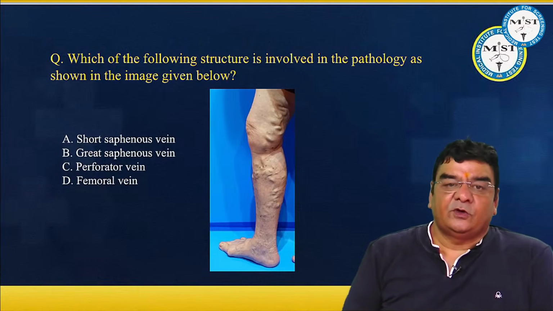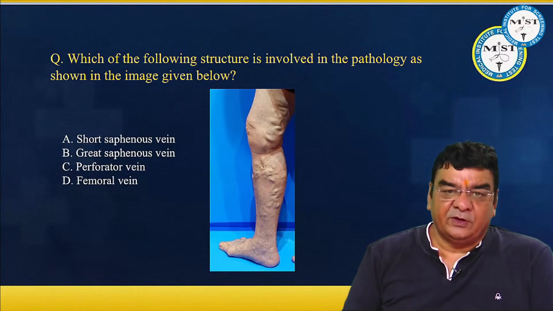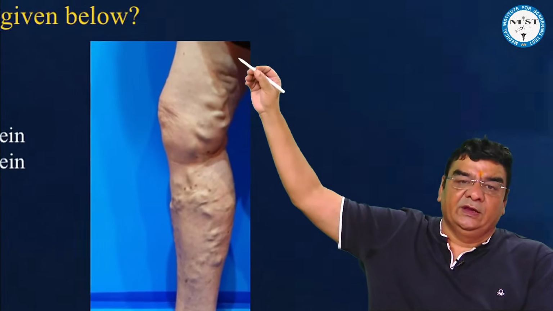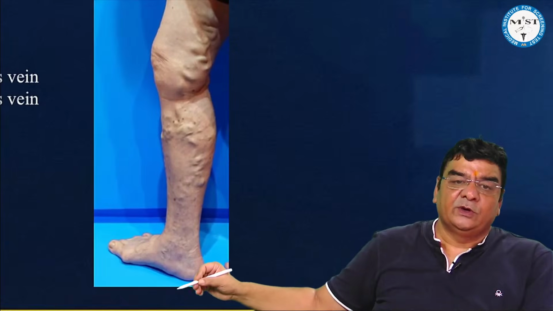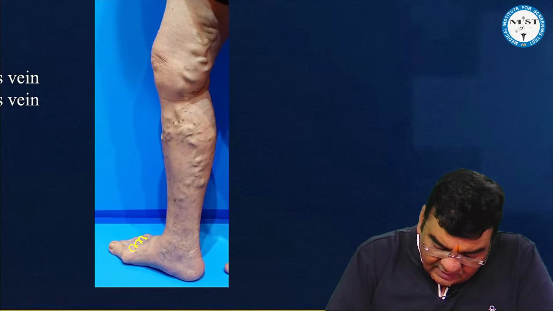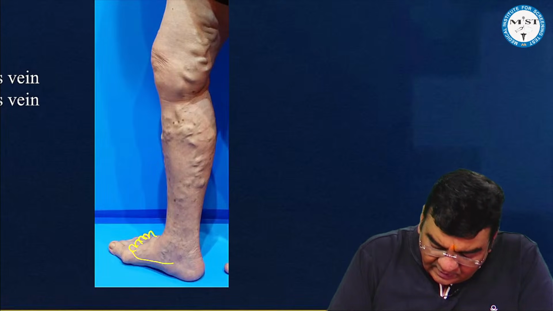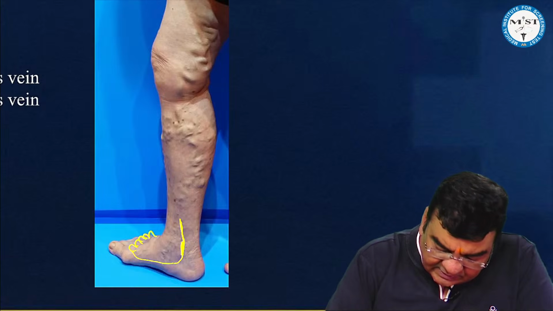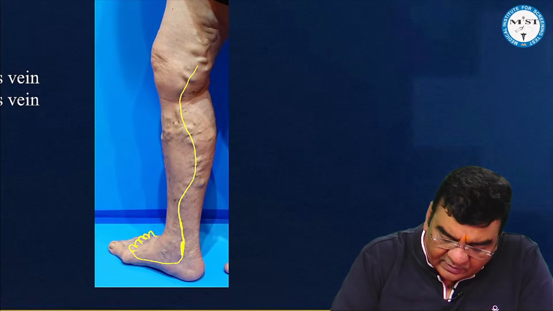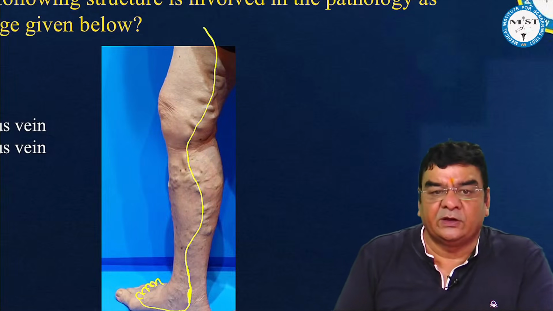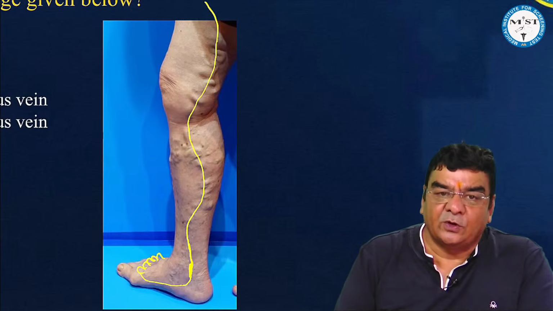Which of the following structure is involved in the pathology as shown in the image given below? Now, if we look at this image, this looks to be a dilated tortuous vein. And if we look at the venous anatomy in the lower limb, there is a dorsal venous arch here. The medial part becomes the great saphenous vein. It starts around the medial malleolus, ascends on the medial side of the leg, and opens in the femoral vein just below the groin crease. So this is the great saphenous vein or the long saphenous vein.